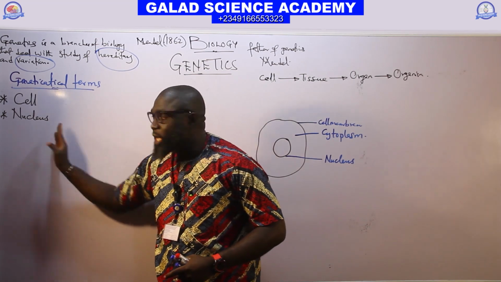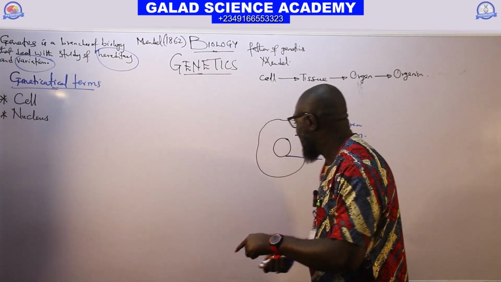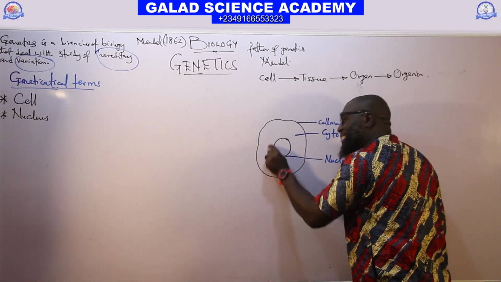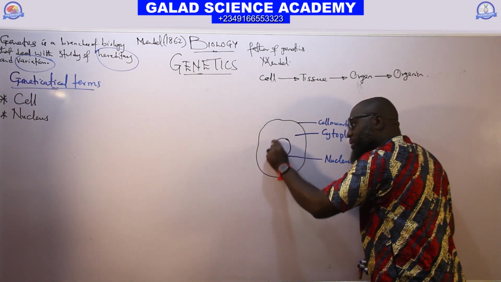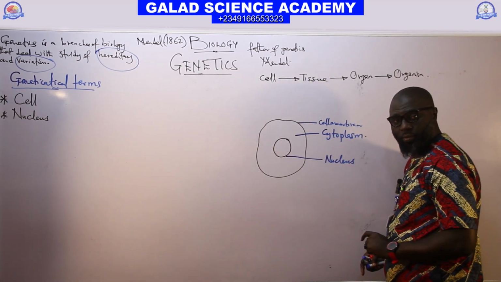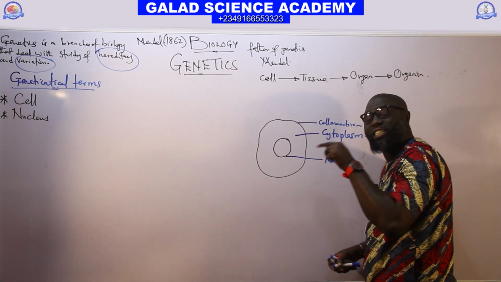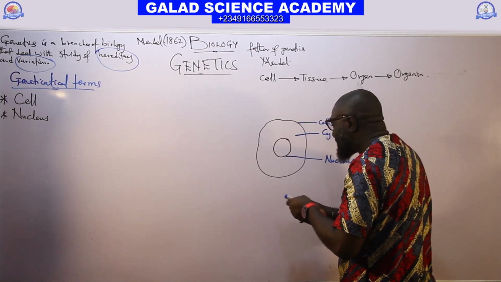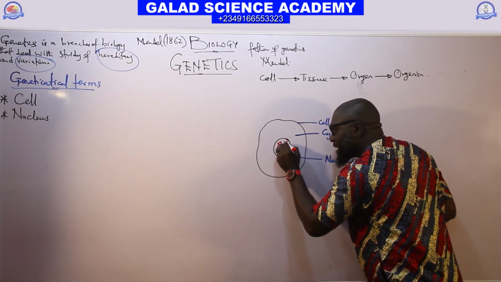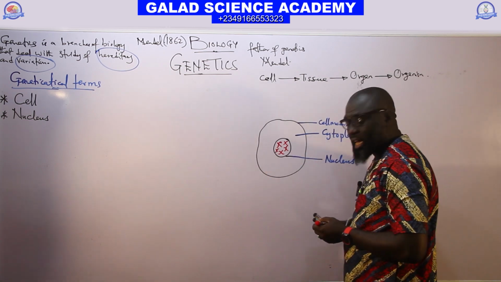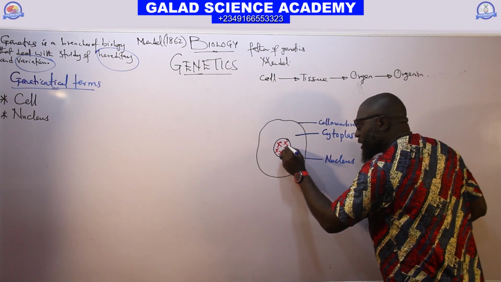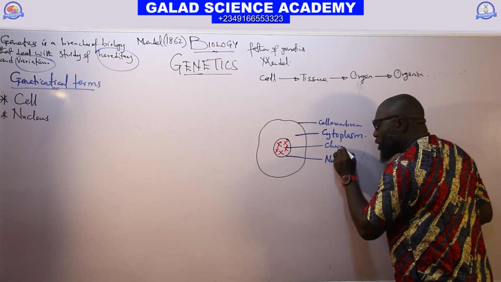What is the nucleus? The nucleus is a spherical organelle which can be found at the center of the cell, and it is made up of genetic material. Inside the nucleus, we have genetic material like this. This genetic material you have here, we call it chromatin.